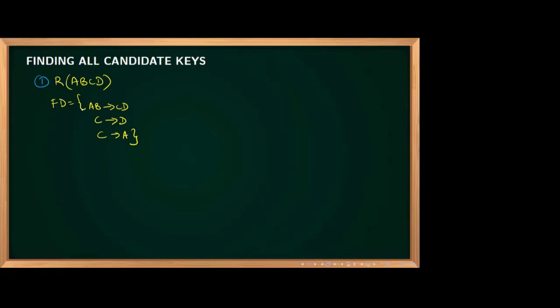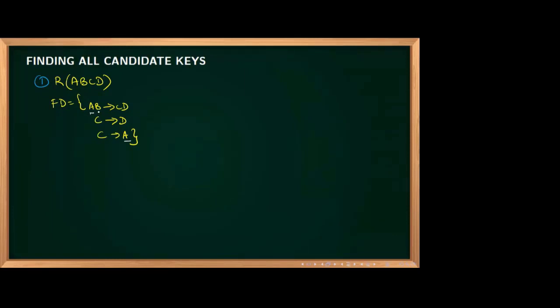I'll see which attributes are coming only on the left side. Can you tell me which attributes are coming only on the left side? A is coming both on the left side and the right side.